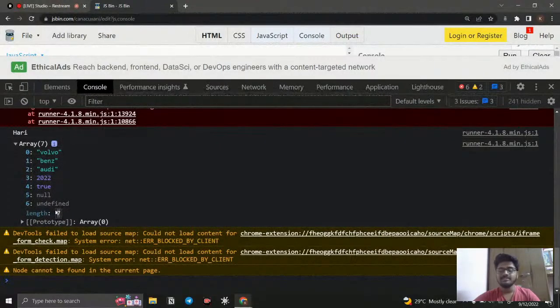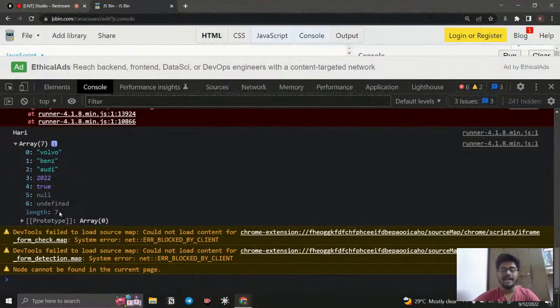Because length is like counting, so it will count how many items we have. It starts from 1, 2, 3, 4, 5, 6, 7, so it will just count it and give the total value. But indexes always start from 0. The length is counted from 1, the index starts from 0. So obviously the length is 1 higher than the last index.